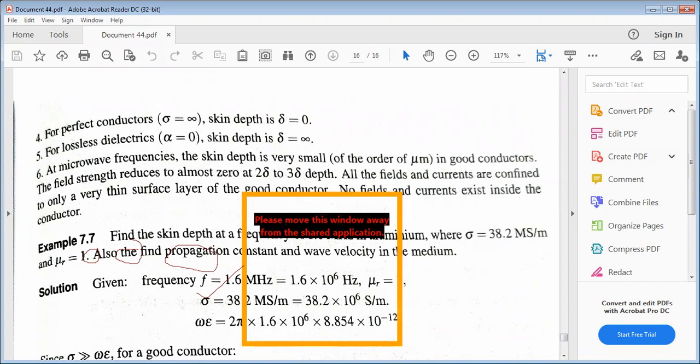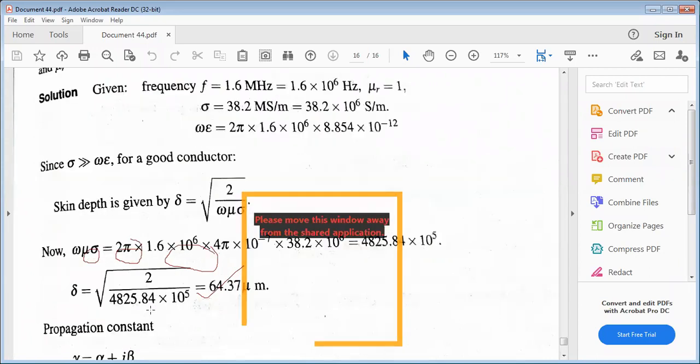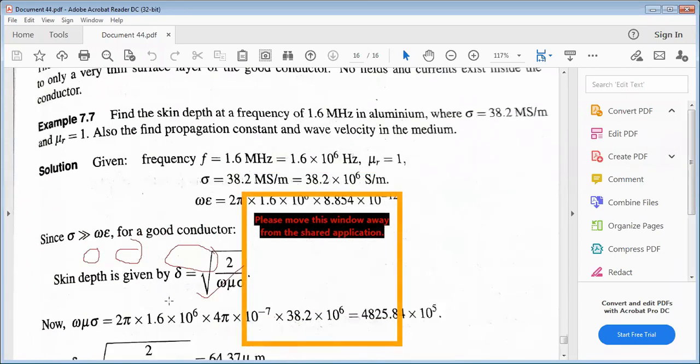At microwave frequency, the skin depth is very small. In good conductors, the field strength reduces to almost 0 at 2 delta and 3 delta depth. All the fields and currents are confined to only a very thin surface layer of the good conductor, so no fields and currents exist inside the conductor. Remember that point. See here, find the skin depth at a frequency of 1.6 megahertz.